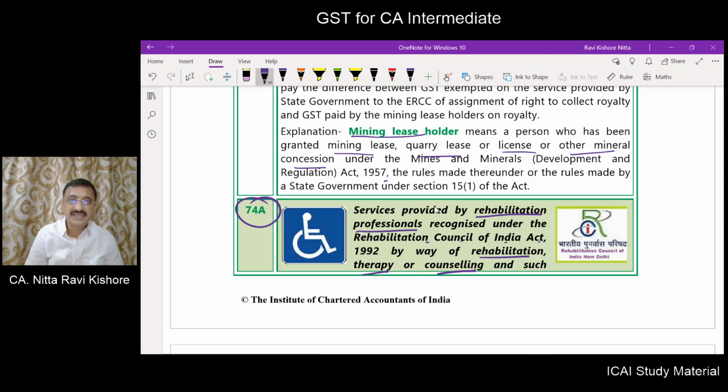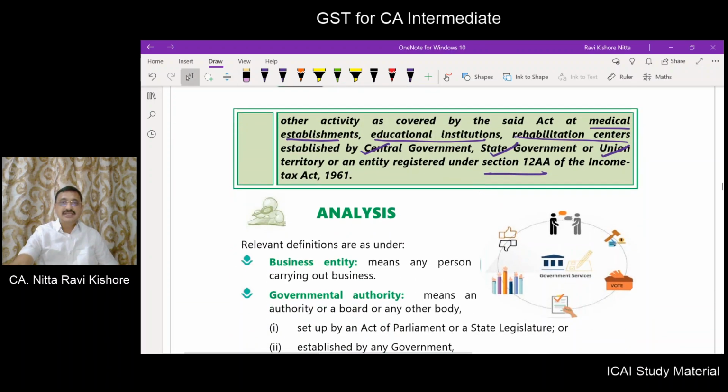Who is providing? The rehabilitation professionals who are recognized under the Rehabilitation Council of India. For which the entity, established by the government or 12AA registered entity, is collecting some consideration. That consideration is exempt from GST.